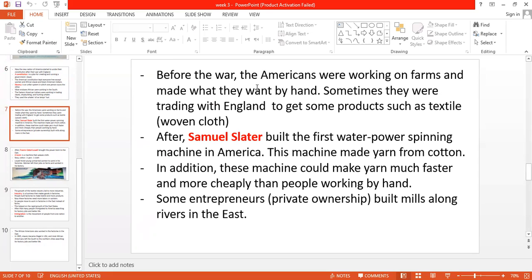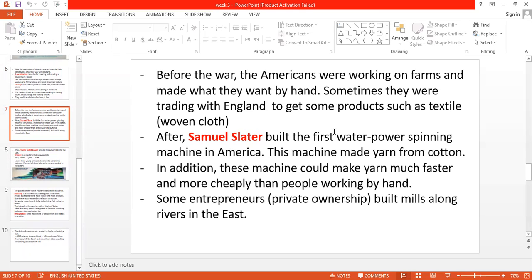You know, guys, that before this war, most of the Americans were working just on farms, and made what they wanted by hand and traded the goods they needed with other goods they had. This is before the war, but after the war and after they got their land back, there is one guy called Samuel Slater.